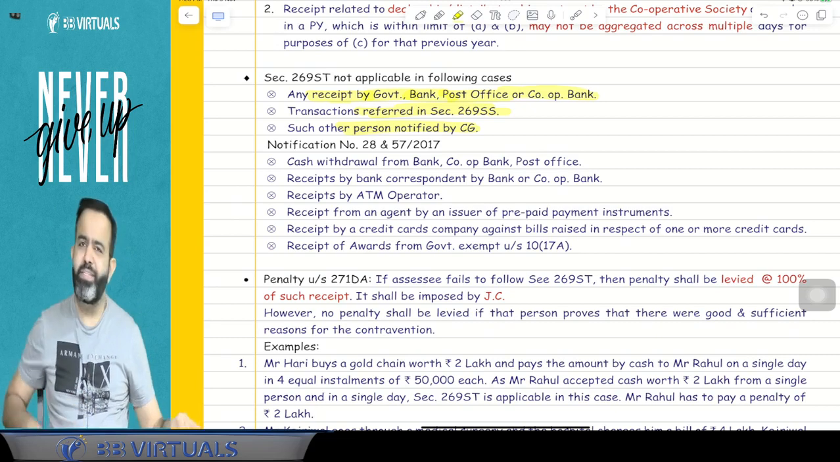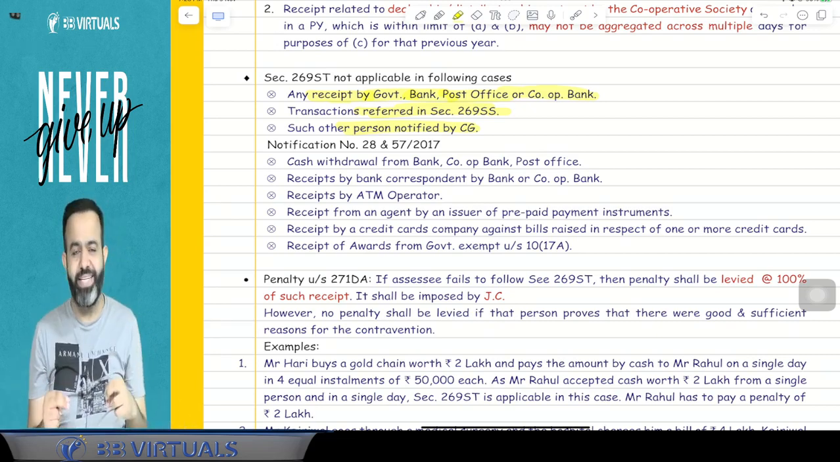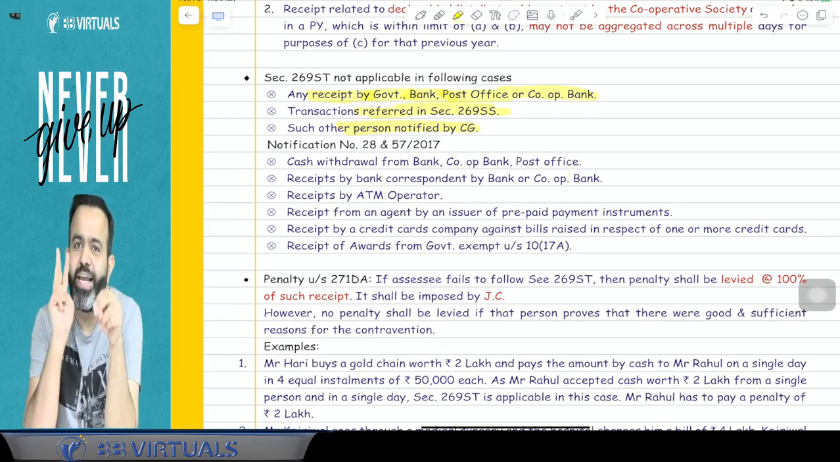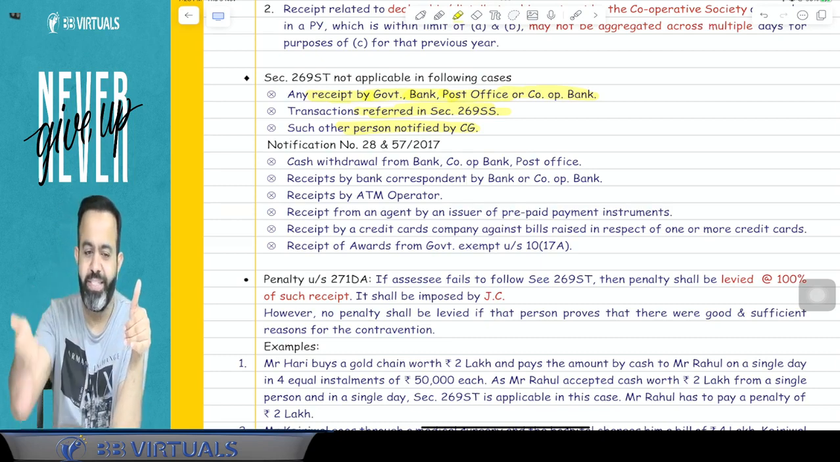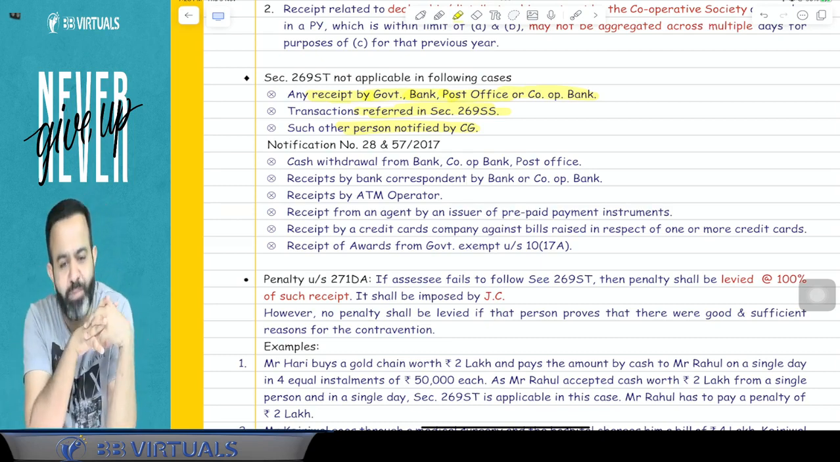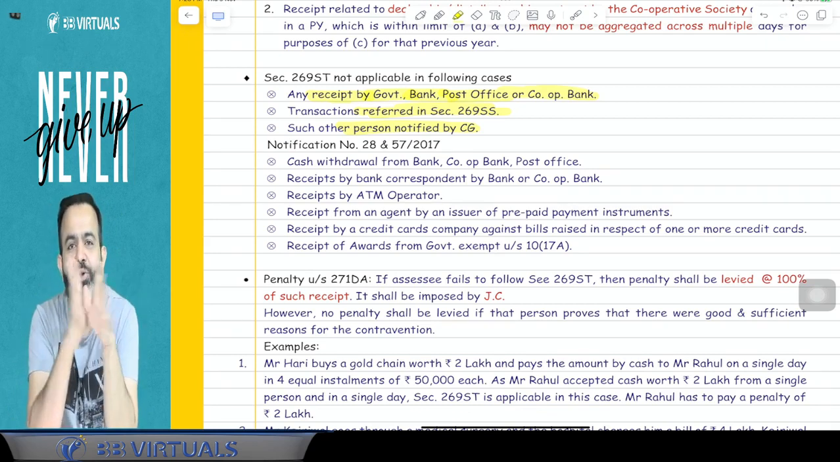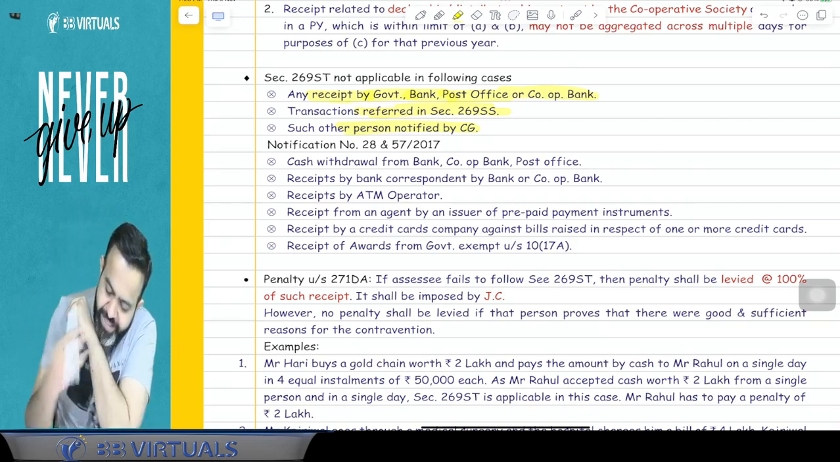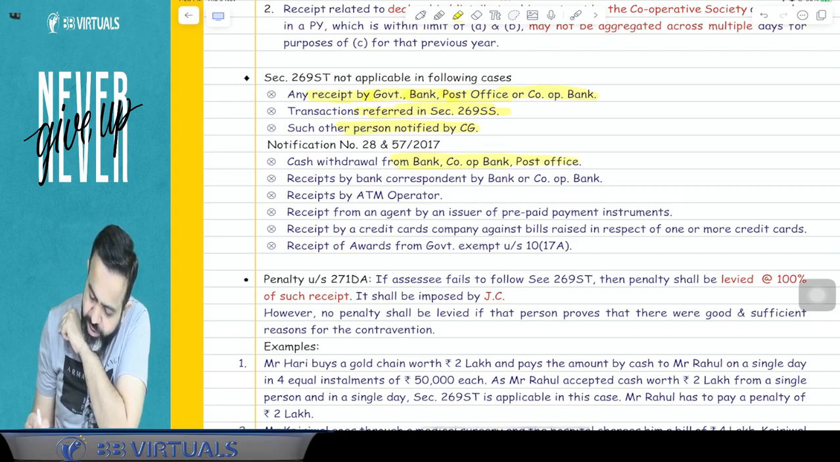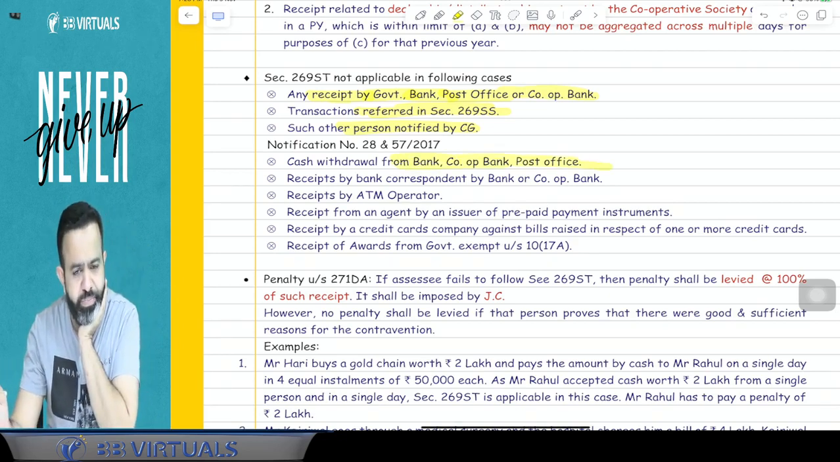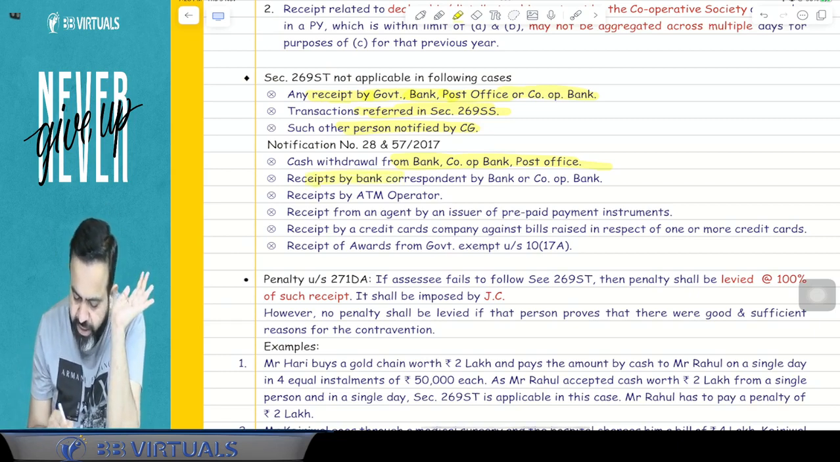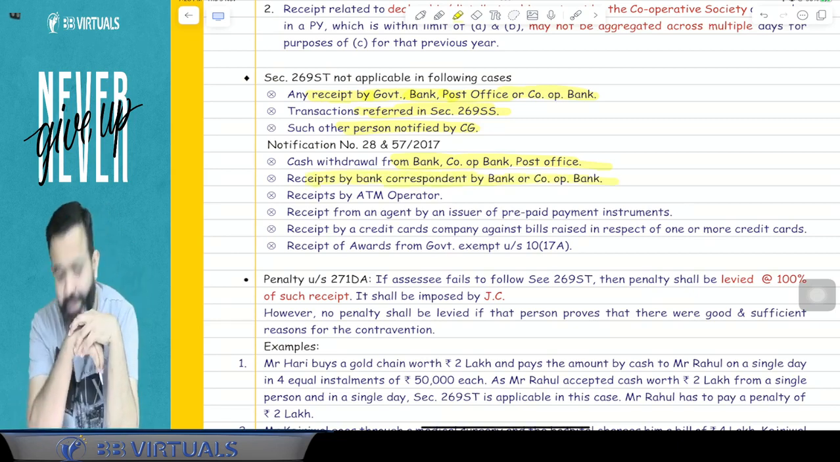Now the question is, sir, suppose we withdraw cash from the bank, then will this section be hit or not? Because suppose today I visited the bank and withdrew 3 lakh rupees from the bank. When I withdraw 3 lakh rupees from the bank, will this section be hit or not? Answer is no. This section is not going to hit. So here they mention that if cash is withdrawn from the bank or cooperative bank or post office, then this section is not applicable. Or suppose if received by the bank correspondent of the bank or cooperative bank.